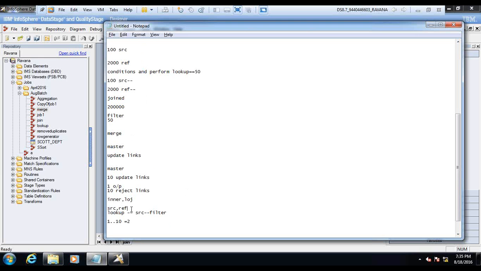For example, in this particular lookup, say 1 to 10 are present in the source, and in the reference I have 1 to 100. My business requirement is to check whether the source is present in the reference or not.